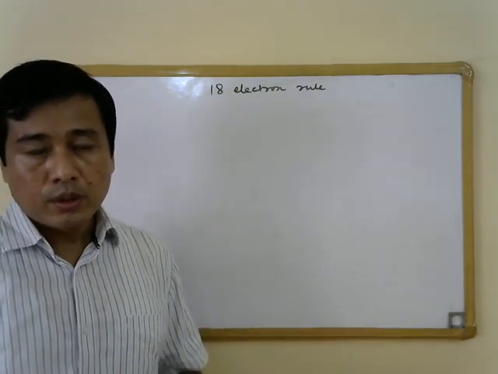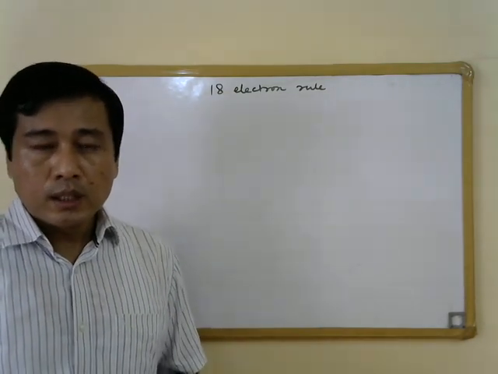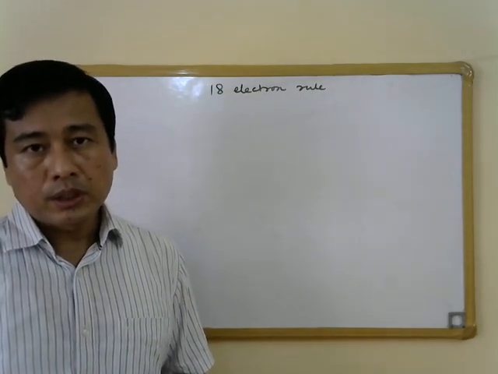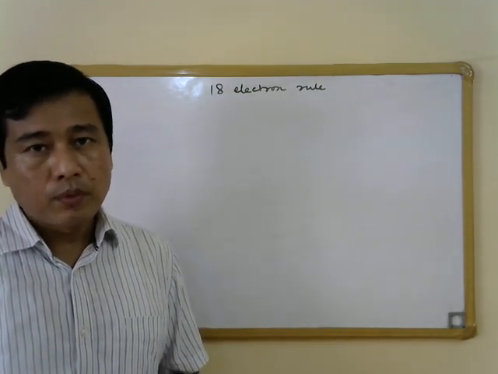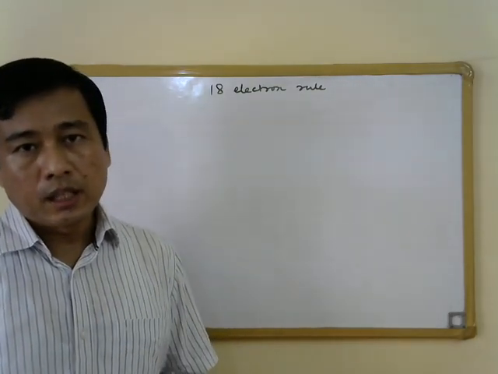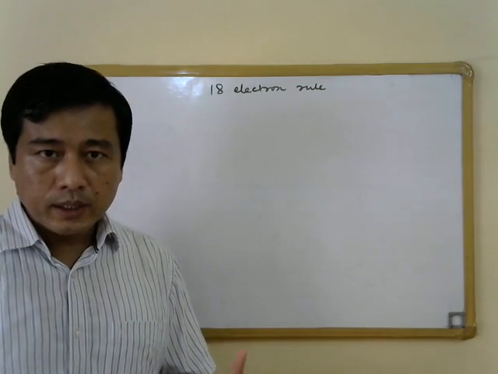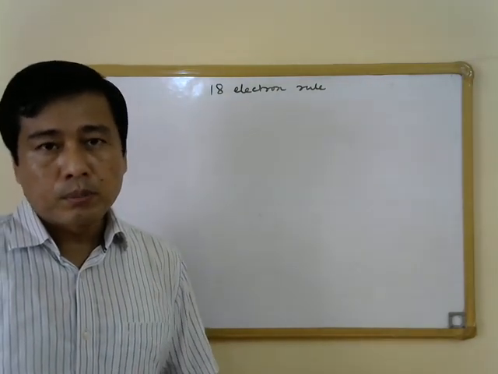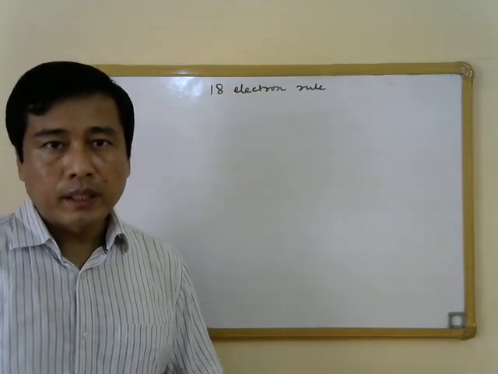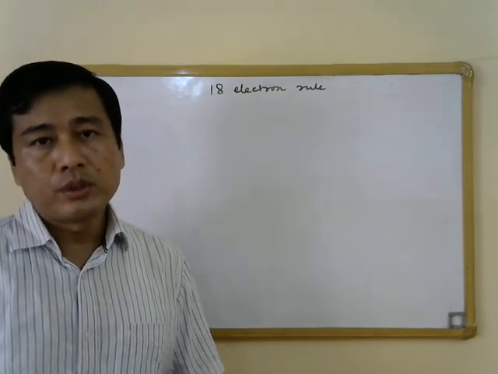During this lecture we will build upon that knowledge and try to understand the origin of this 18 electron rule, or to say why some stable complexes deviate from the 18 electron rule, while in some cases complexes follow the 18 electron rule.